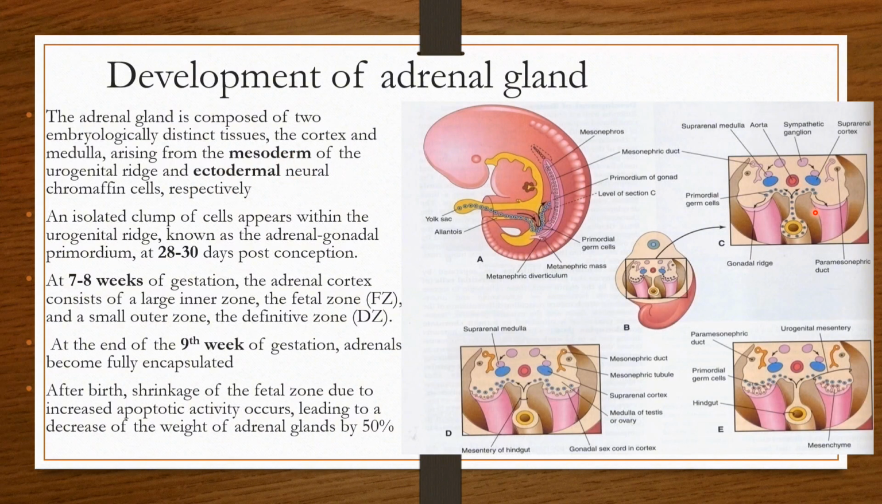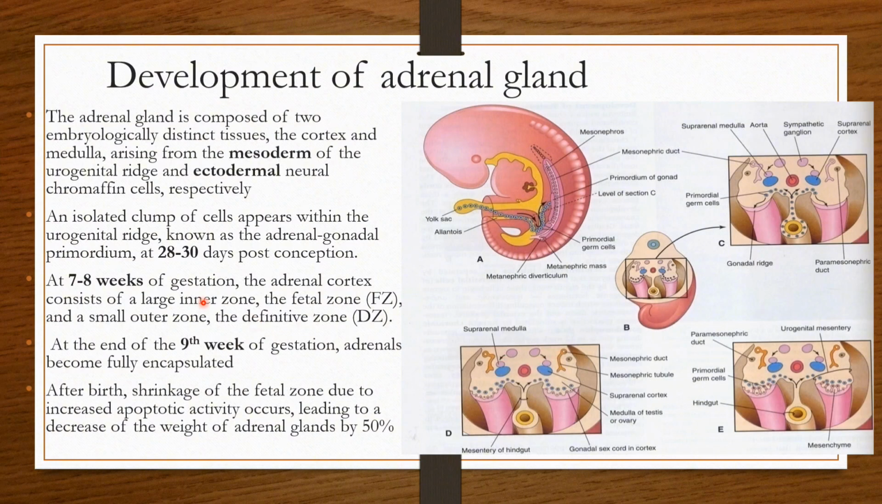In this diagram you can see that this pink color area shows the gonadal ridges, and this blue color is the developing suprarenal cortex, and the light pink color shows the cells forming the adrenal medulla, which are ectodermal neural crest cells. Here also you can see in blue the cortex of the suprarenal gland, developing from the mesoderm of the urogenital ridge, and in light pink the medulla, which is forming the chromaffin cells.